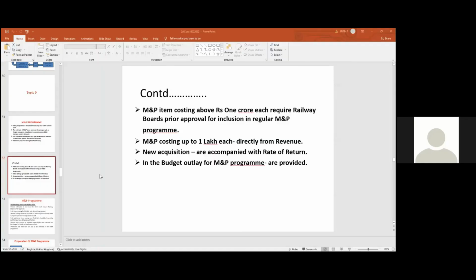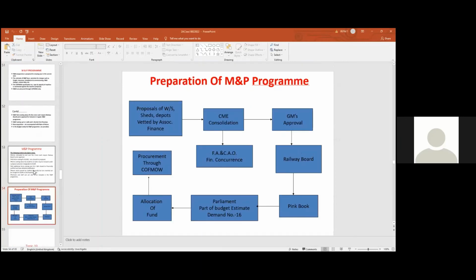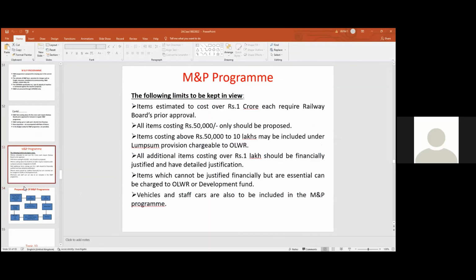M&P items up to 1 lakh normally have to be revenue. Now there are restrictions also coming up, some more amount of restrictions beyond 1 lakh also now. Please check that. But however, in the case of M&P, what is to be done? Some points I have written. In this case, the rate of return must be recorded. So in M&P, vehicles and staff cars also are to be provided. 2-wheelers, 4-wheelers, road vehicles are to be provided here. This need not be.